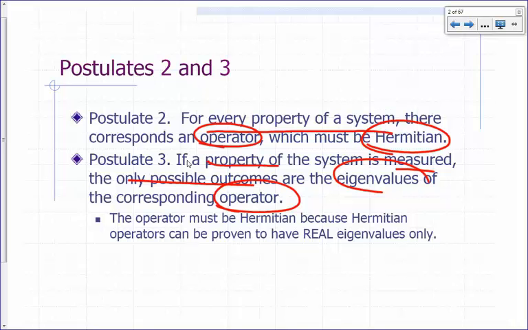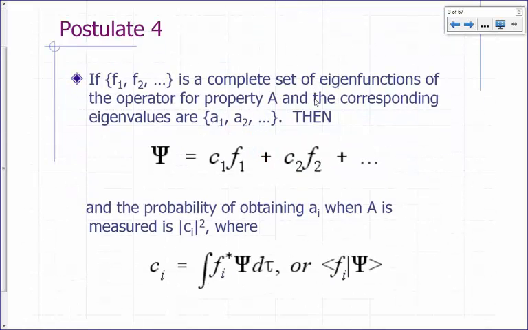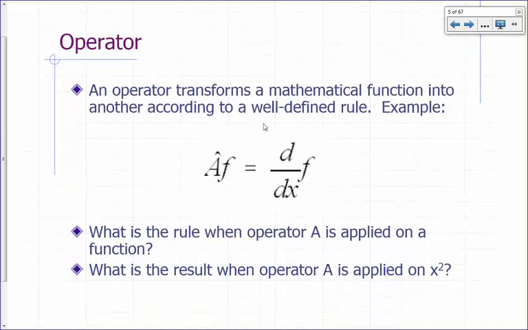So let's go over the concepts of operators and Hermitian operators and eigenvalues before we actually tackle postulates 2 and 3. Okay, did I start recording? Let me just make sure. Yeah, I did. All right, so postulate number 4 also has to do with operators. We'll just skip that for now, we'll go back to that. Postulate 5 also has to do with operators, the uncertainty principle. So let's just go straight to what an operator is.